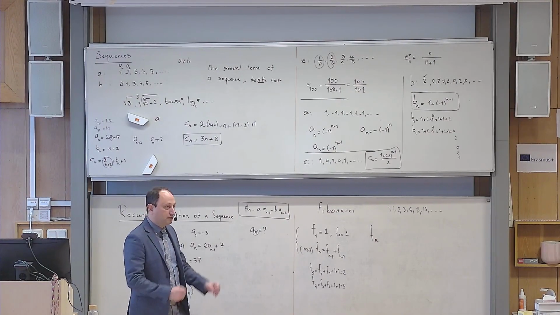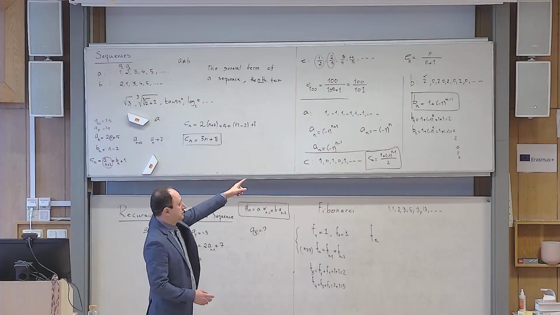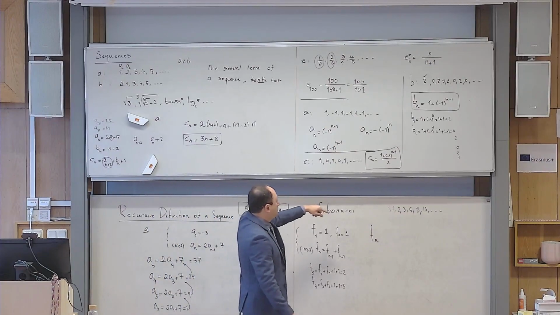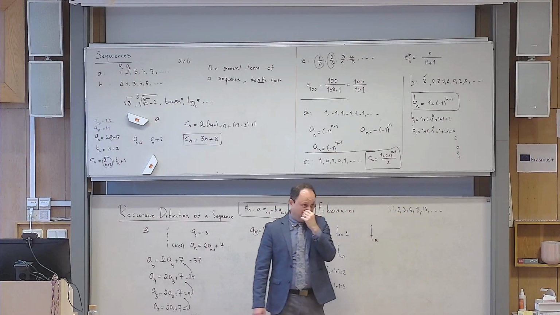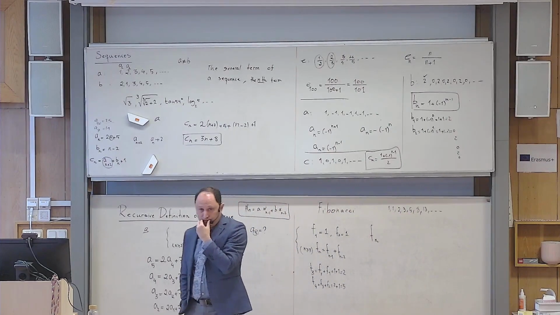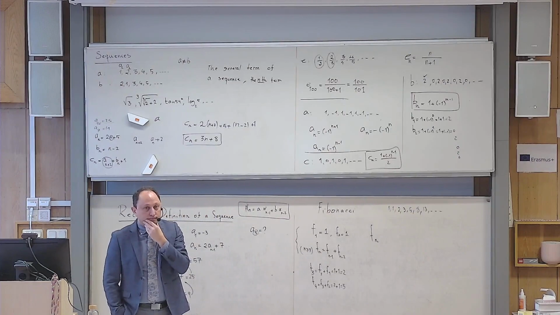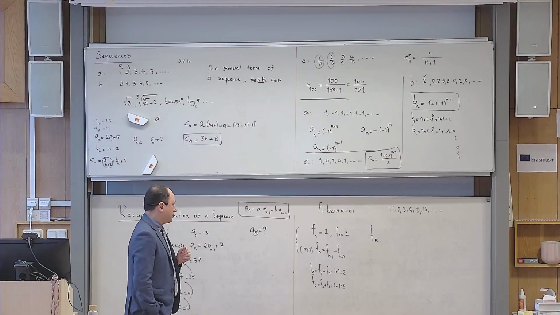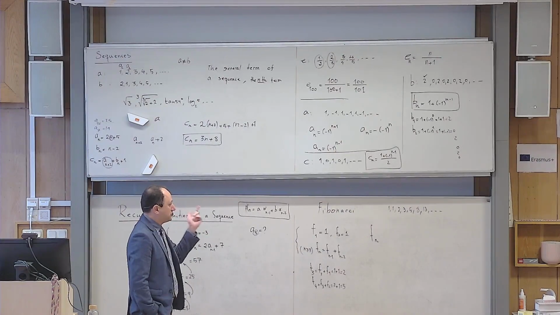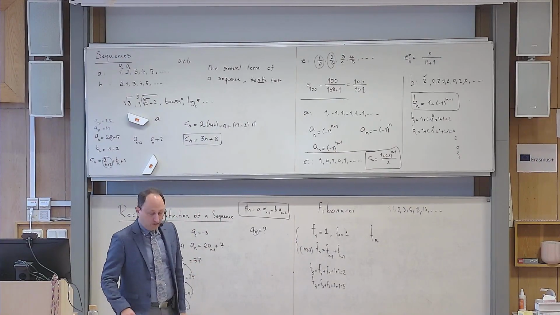Let us pretend that we want to do such an exercise for this sequence. It is hard, and that is why you really need a systematic way. It is not always possible to guess just by looking at it.